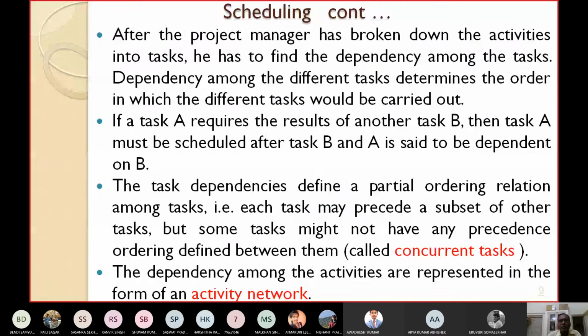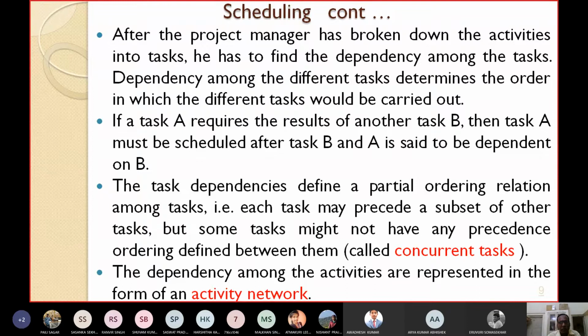After the project manager has broken down the activities into tasks, then what does he have to do? Then he has to find the dependencies that might exist among the different tasks. Why do we need to find the dependencies? The dependencies among the different tasks determine the order in which the tasks will be carried out. If B is dependent on A, that means task A has to be completed first, then only B can be started.